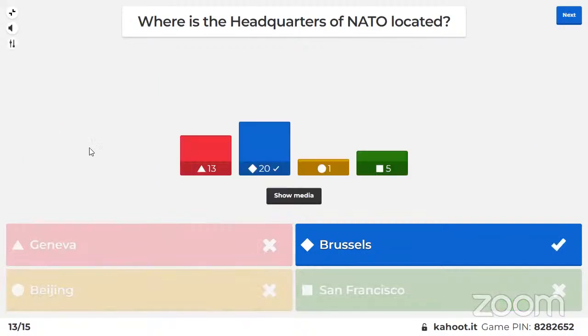All right, so the headquarters of NATO. Where is the headquarters of NATO? So it is in Brussels. Brussels, the capital of Belgium. It was recently in the news regarding the Ukraine-Russia war. Still, it is in the news. North Atlantic Treaty Organization.